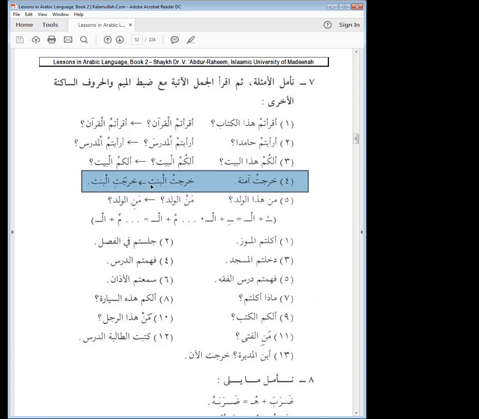Right? The girl left. So what do we do? In this case now we put the kasra below the ta. So we say خرجت البنت.